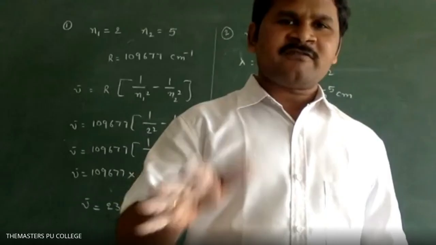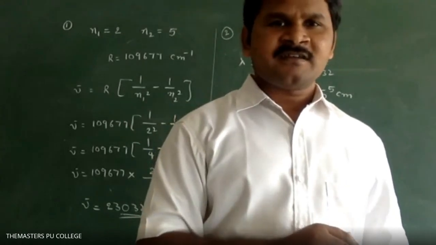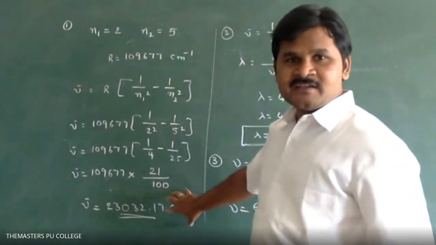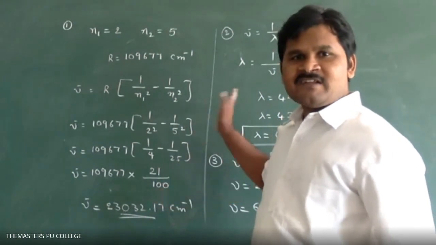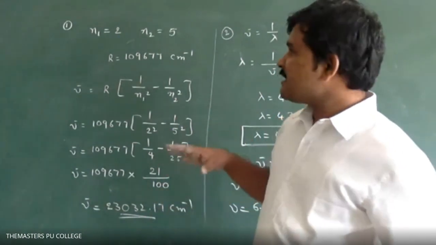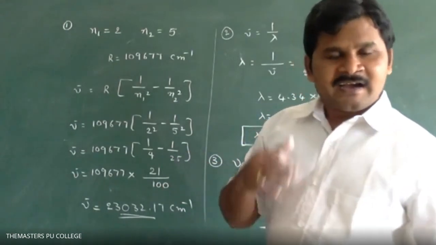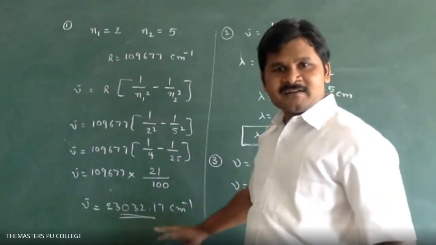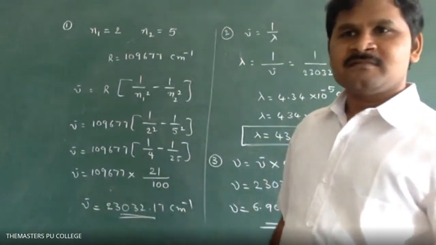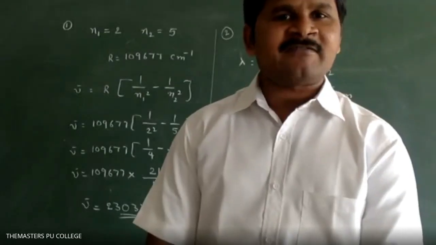Sir, in second question only wavelength you should find, sir. No need wave number and frequency. Without wave number, how will you calculate wavelength? Compulsory, first you will get wave number only. Then from wave number you get the wavelength. What is the Rydberg equation? It gives nu bar, not nu or lambda. So that's why compulsory first we have to calculate wave number. Okay, sir. Thank you, sir. If you have any doubt, calculate wavelength and wave number.